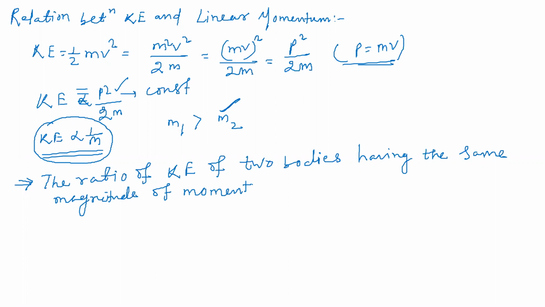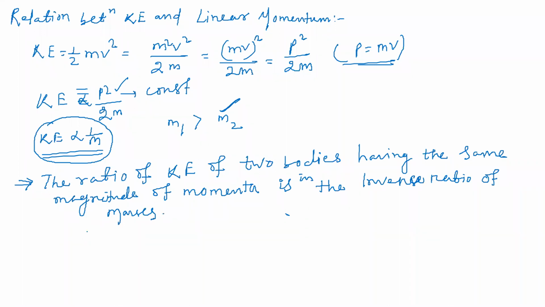Momentums means momenta, we say it, the plural form of momentum. So two bodies having the same magnitude of momentum, their kinetic energies are in the inverse ratio of their masses. Inverse ratio of what, students?